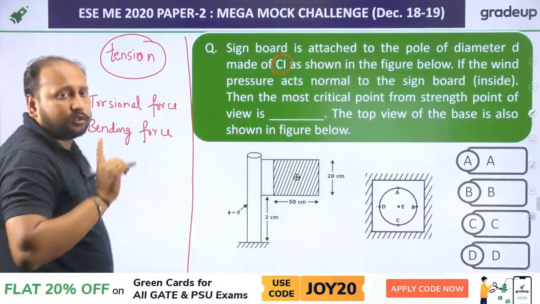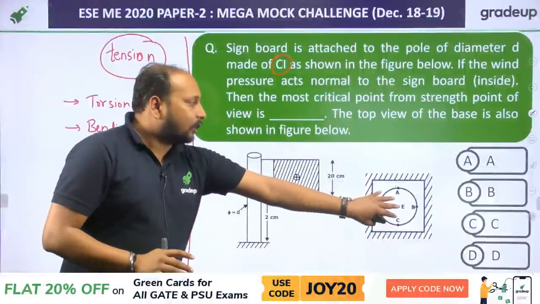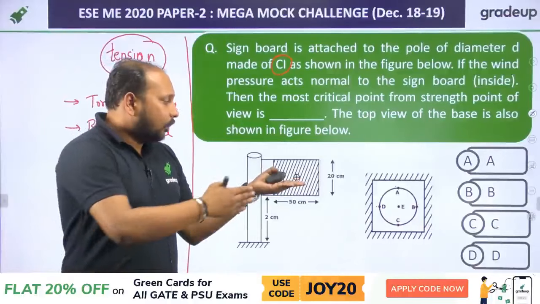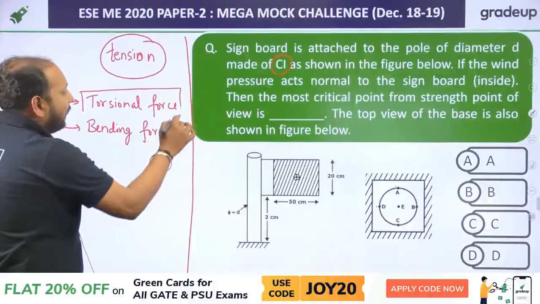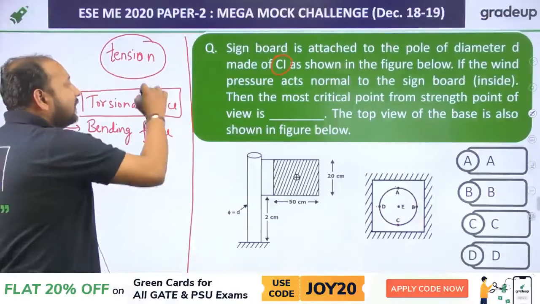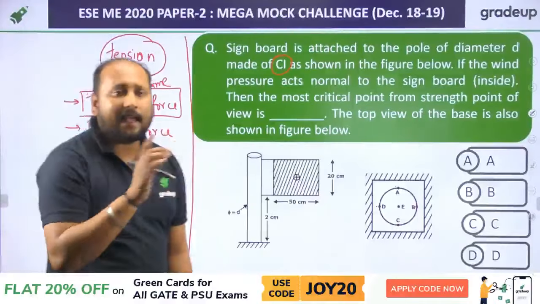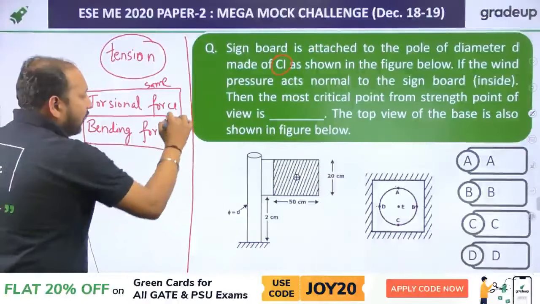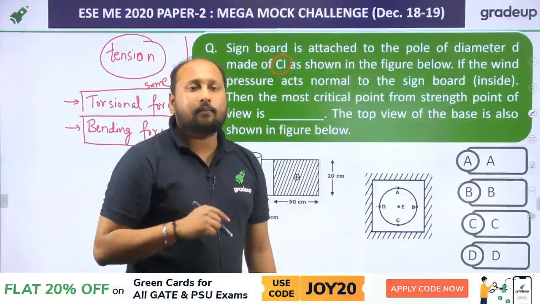We are having two forces, torsional force and bending force. Now this is the top view of the flag. So basically what is happening, all the points are subjected to the same torque. So the torsional shear stress will be the same for all the points because all are lying in the same plane. So the only deciding factor is bending force. If I'm able to see which of the points is having the maximum bending, that will be more subjected.